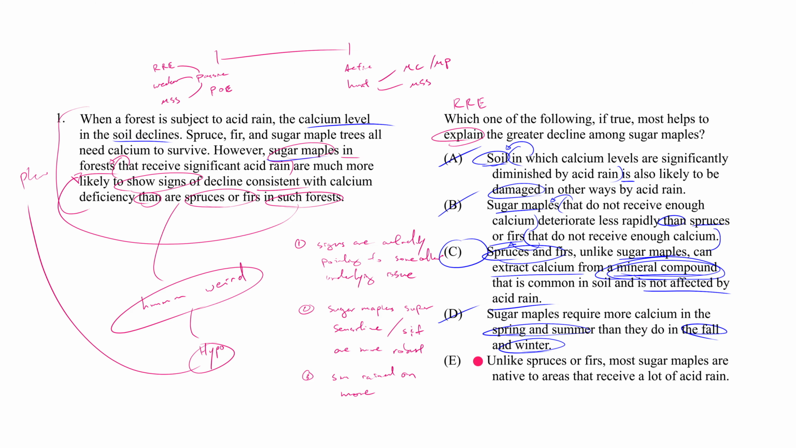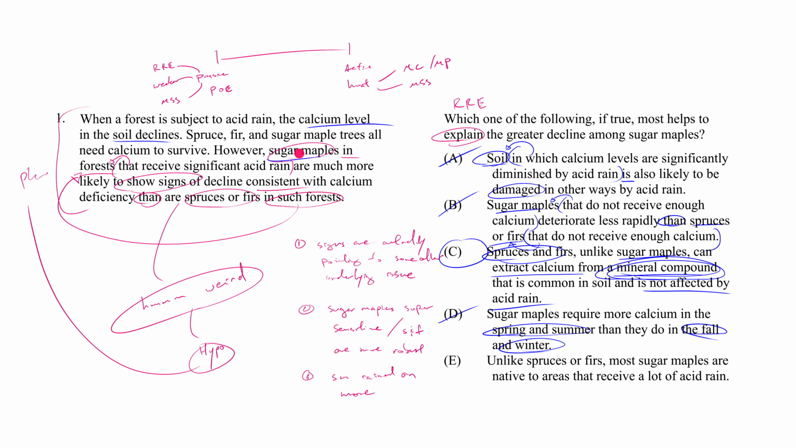Okay, one last answer choice, E. Unlike spruces or firs, most sugar maples are native to areas that receive a lot of acid rain. Now, E is trying to get you, if you didn't realize, or if you forgot, or if you misread, that we're actually talking about the same forest. Referential phrasing. They already told us that the spruces and firs are in the same forest that the sugar maples are in. That's why it was puzzling to begin with.